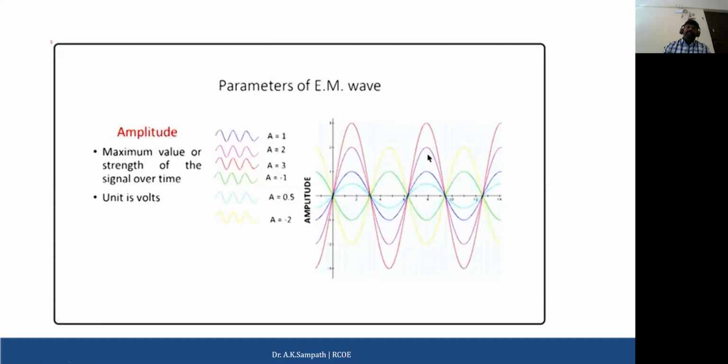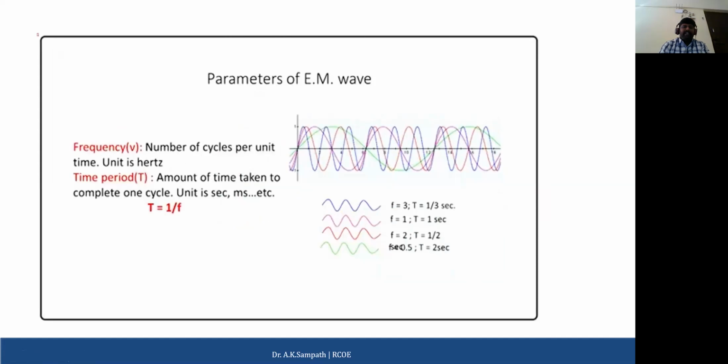Simply remember that amplitude is the maximum value of the strength, whether it is 1, 2, 3 or minus 1, 2, 3. So that is the amplitude. When you talk about the frequency, it is the number of cycles per unit time. If I consider the blue signal, how many cycles are repeated, say I consider this is 1 second, from here to here.